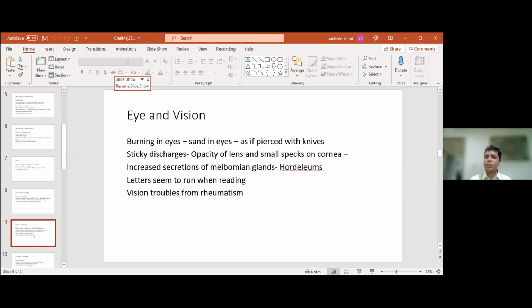Okay, the discharges are sticky, and there is a special mention that the lens opacity and small specks on the cornea can be cleaned up by giving chelidonium. There is interestingly increased secretions of the meibomian glands, and hordeolums or styes are mentioned in the provings of chelidonium. So I do remember I had this patient who always got styes after eating cheese.